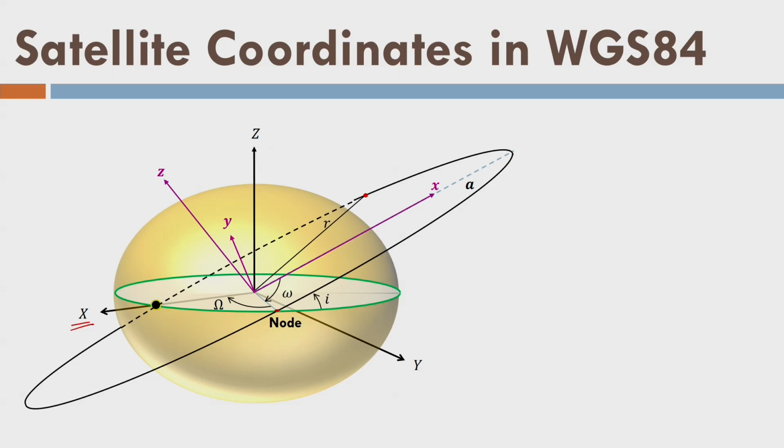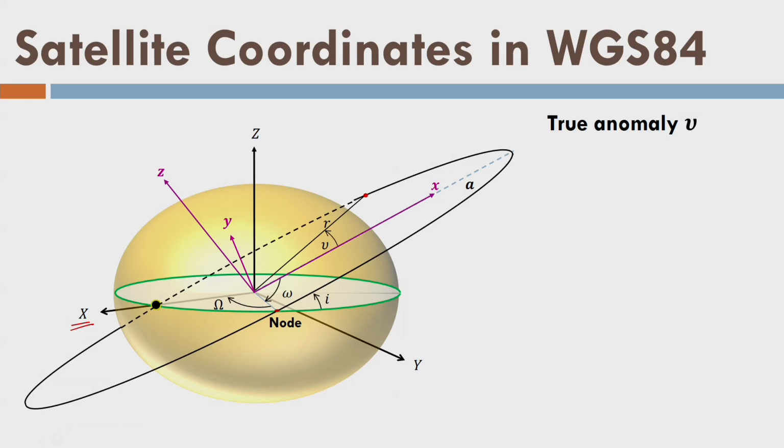Here I need to define the position of the satellite by one more coordinate, so that I can fix its location anywhere in the orbit. This angle is called the true anomaly mu, and that is what fixes the 2D position of the satellite. So, this is the variable that fixes the 2D location of the satellite in the orbital plane. Now, I can define any position in a satellite orbit on this orbital plane using these 2 variables, r and mu.